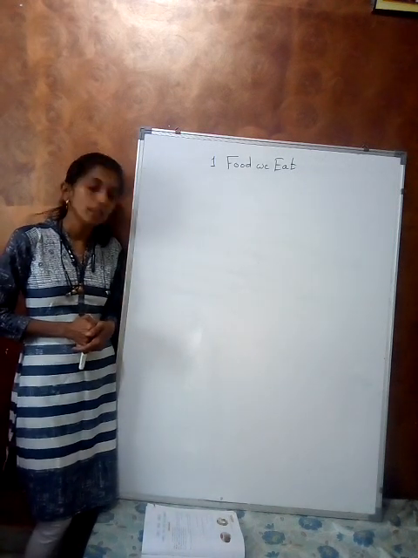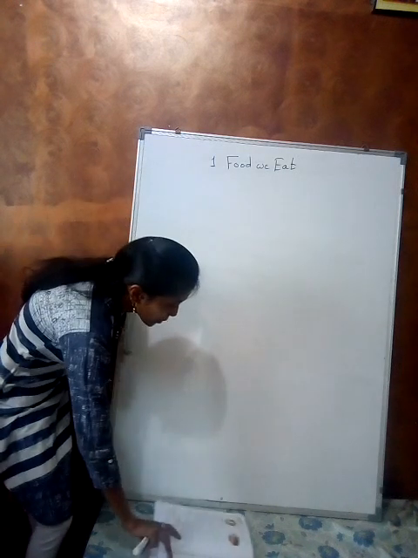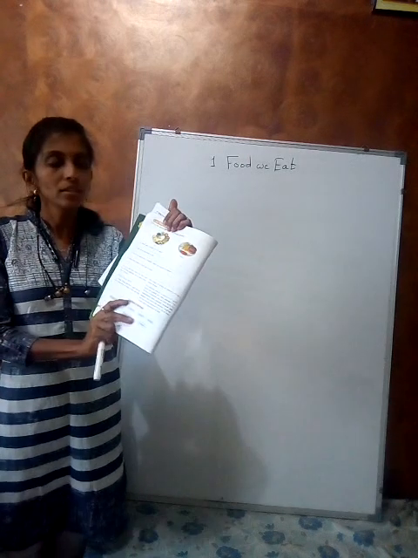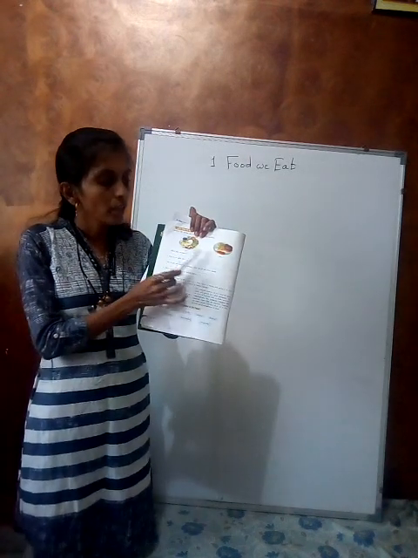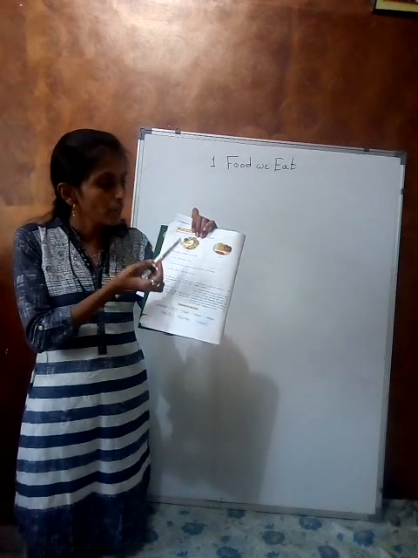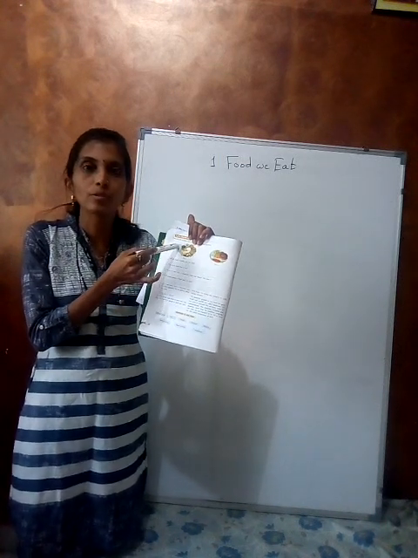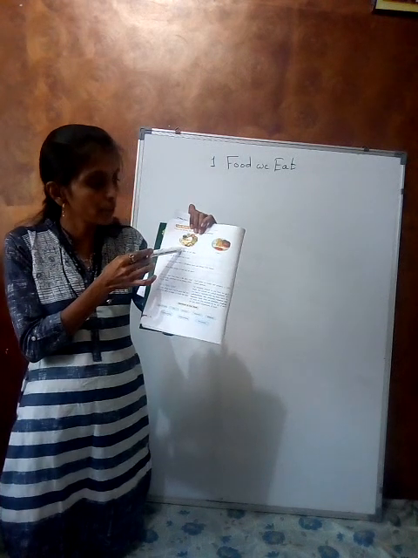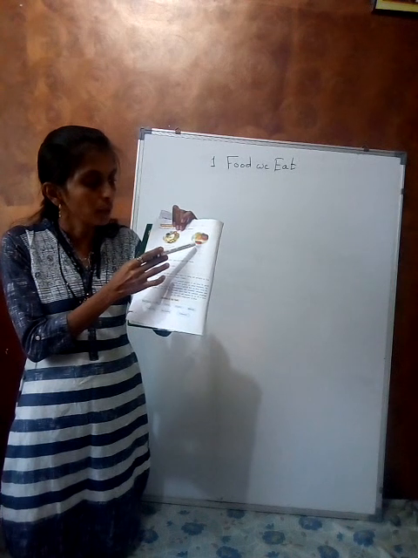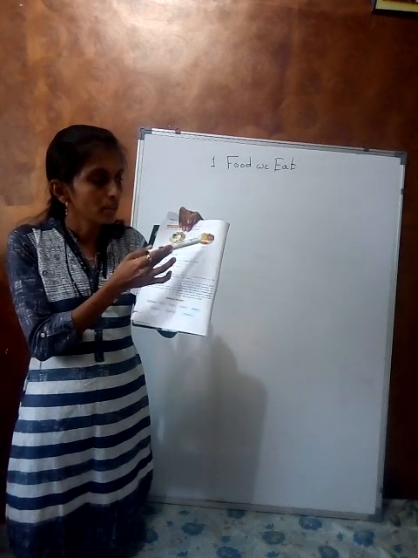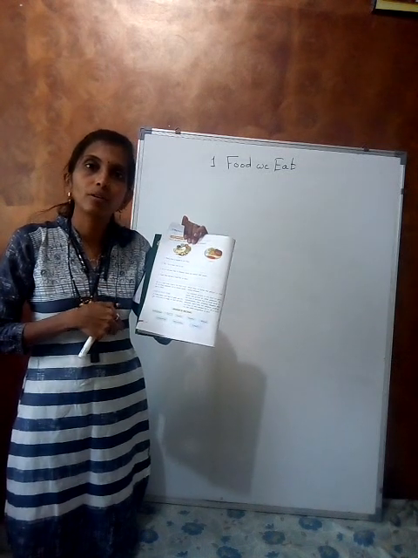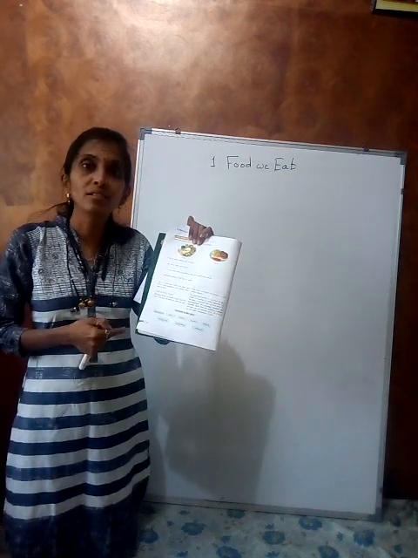But see on page number 14, you can see plate 1 and plate 2. In plate 1 there are chapatis, rice, and different types of vegetables, and in plate 2 there are a burger, noodles, and some junk food. So out of these, which plate is healthy for us?